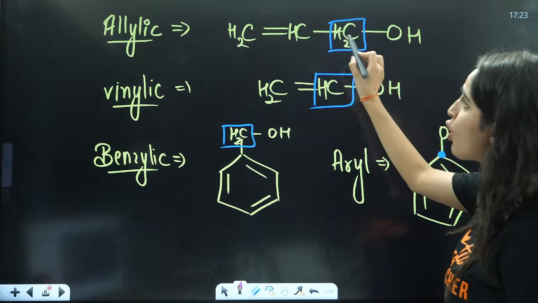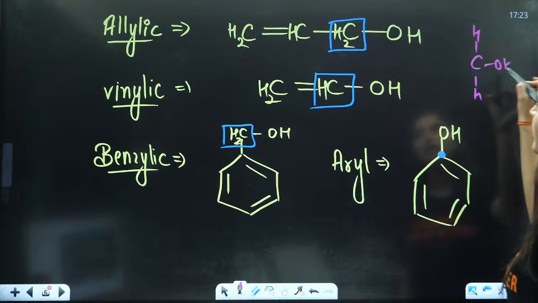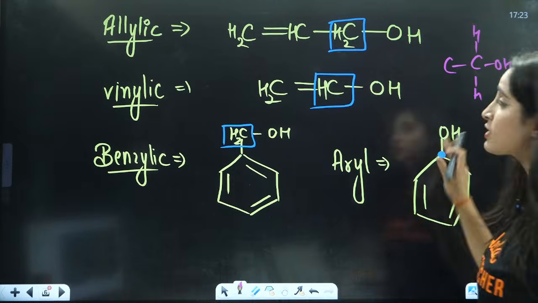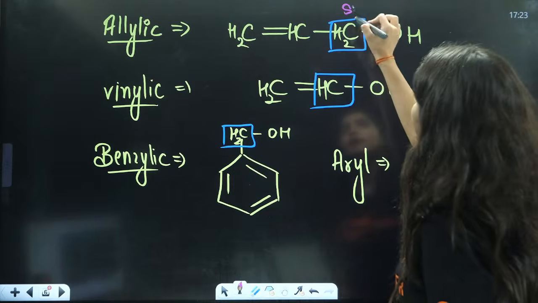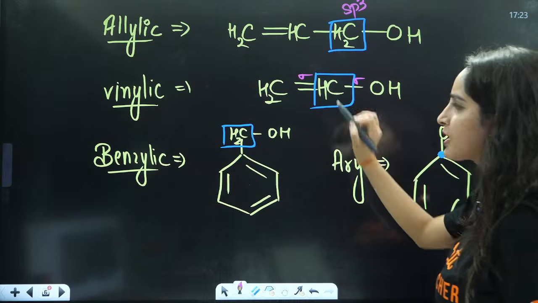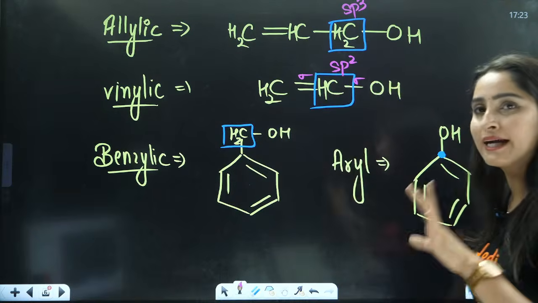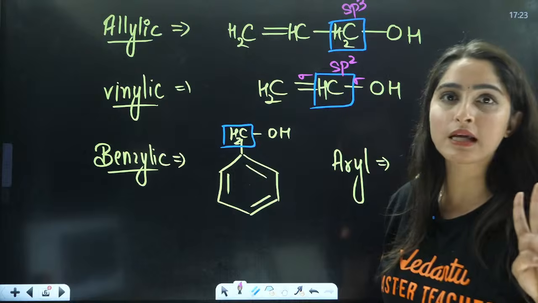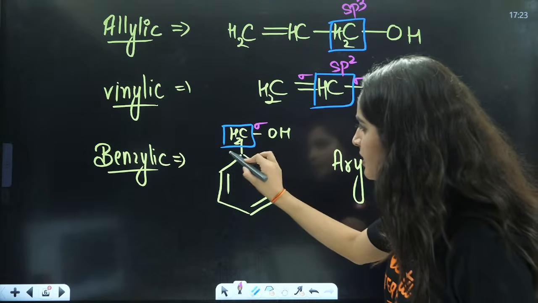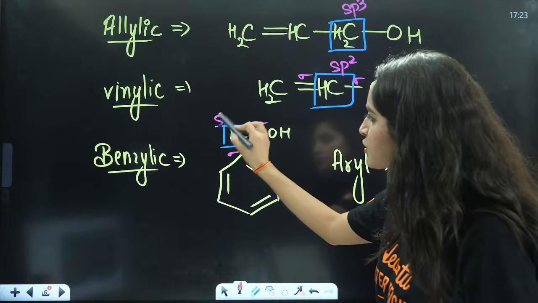Okay, so now here I will just write down what my hybridization is. It is connected to 2 hydrogens, 1 OH and 1 carbon. That means 4 sigma, so it is sp3. And this one is connected to 1 sigma, 2 sigma, 3 sigma, so it is sp2. What about this one? It is connected to 4 sigma bonds: 1 sigma this, another sigma this, and 2 sigmas of hydrogen, right? So it will again be sp3.